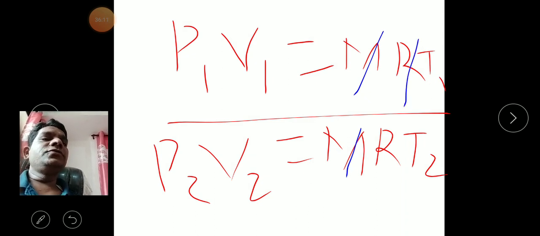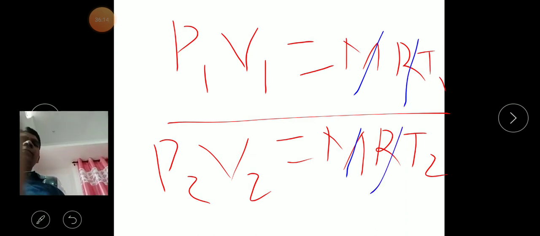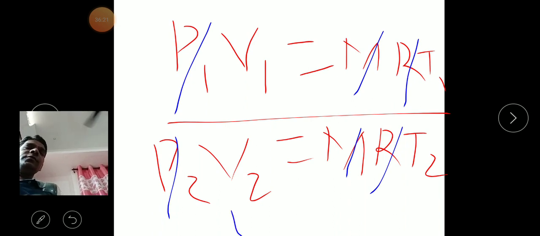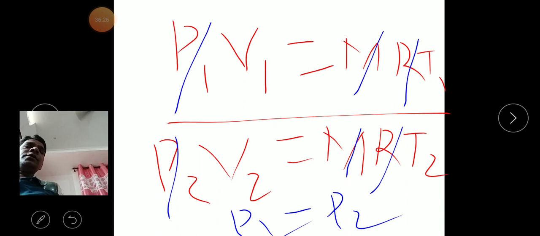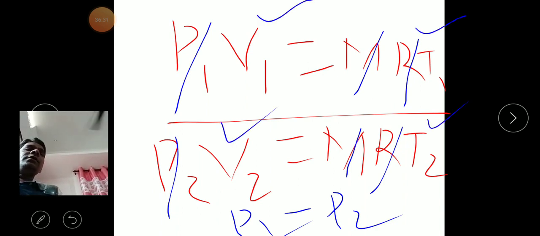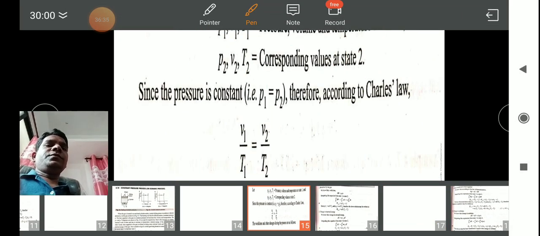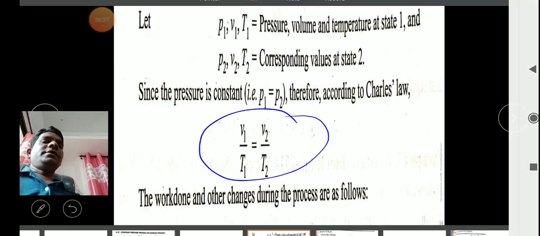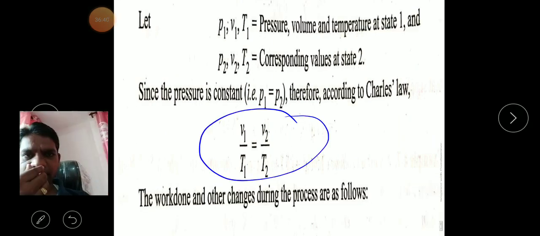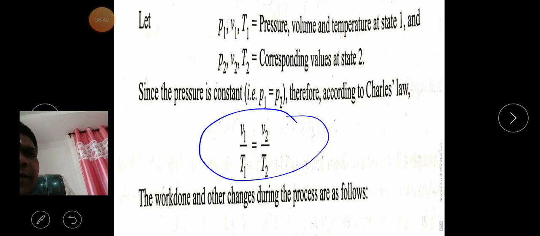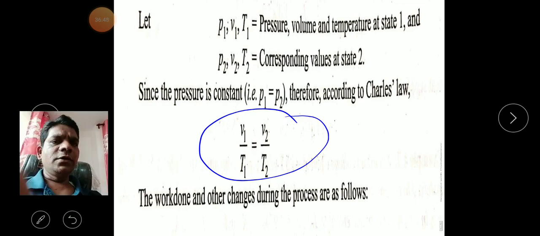R is also the same, so R is cancelled. Once again, in a constant pressure process P1 is equal to P2, so that will also be cancelled. What remains? Only V1 upon V2 is equal to T1 upon T2. So this equation will be here, and by simple mathematical adjustment we get V1 upon T1 is equal to V2 upon T2.